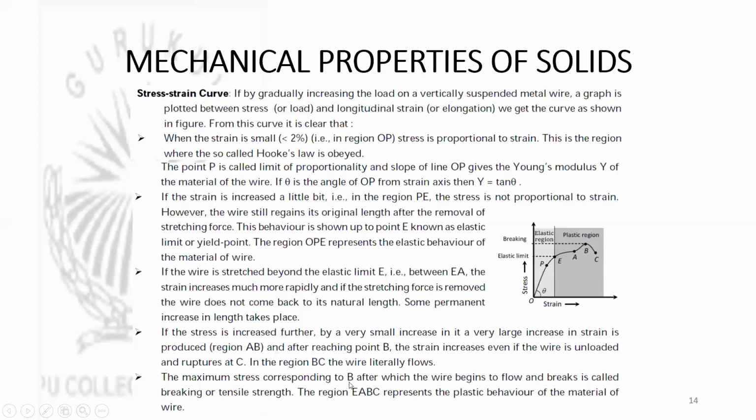Now earlier we had a reference to this stress strain curve and point B while discussing the breaking stress. Here you can understand what it is. Beyond point B, the wire starts to flow, and then finally it breaks. So the maximum stress the body can withstand is this B. This stress corresponding to point B is called ultimate tensile strength or breaking stress. And the region EABC represents the plastic behavior of the material.